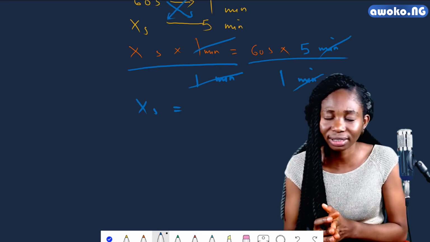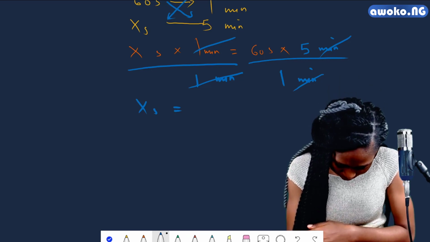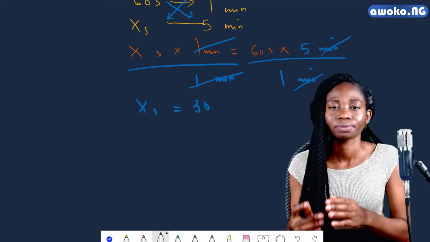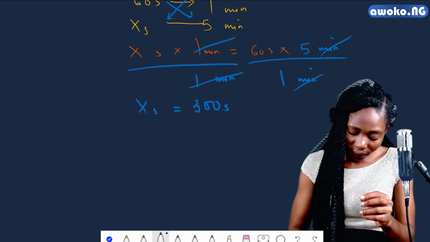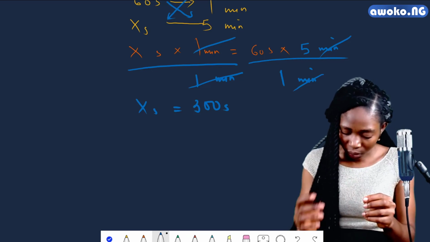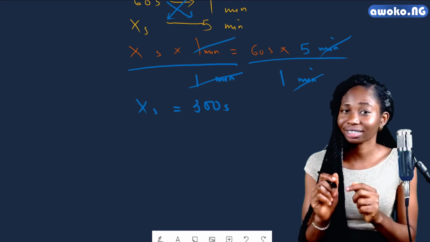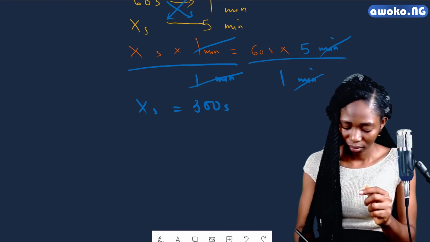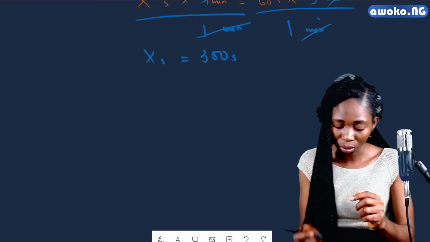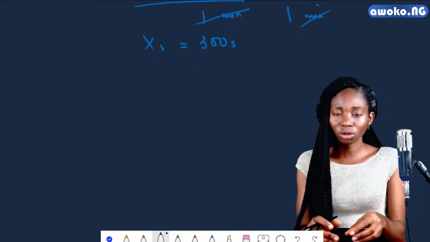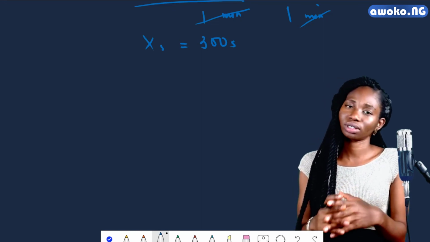And of course, 60 times 5 will give us 300. Now we have that 5 minutes is equal to 300 seconds. Can you see now that we have been able to convert the measurement of time from one of its units to another of its units?